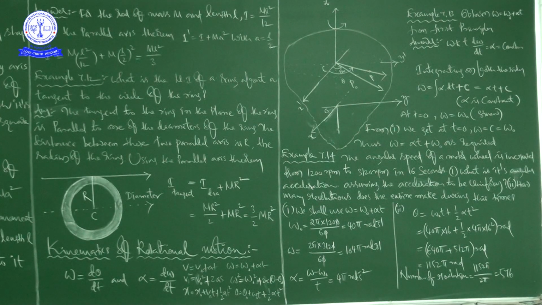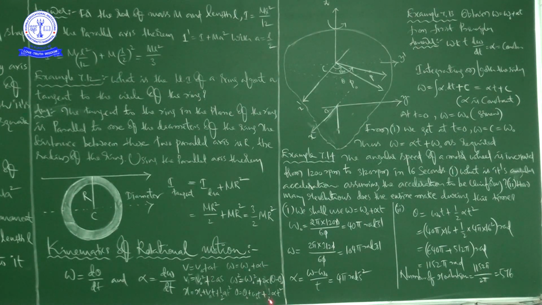Not only the first equation of motion, you can derive the second equation of motion also. And you can derive the third equation of motion also, that is theta is equal to theta naught plus omega naught into t plus half alpha t square. Generally we call this the third equation of motion, this the second, and this the first.